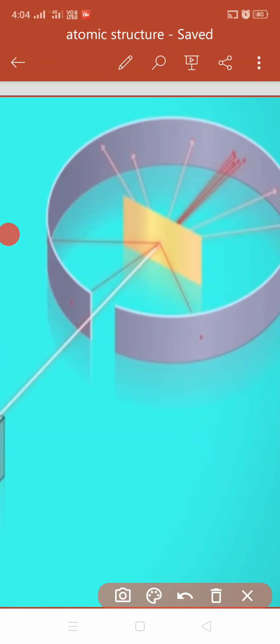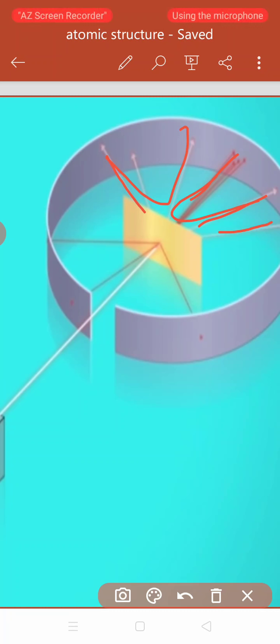Now let us continue. Here is one more figure which will give clarification about Rutherford's observation, that most of the alpha particles passed straight through the gold foil without any deflection from the original path. A few alpha particles are deflected, the white colored lines. These are the few alpha particles. They are deflected through a small angle, and a few are deflected with a large angle. Some are at a small angle and some are at a large angle. Okay.